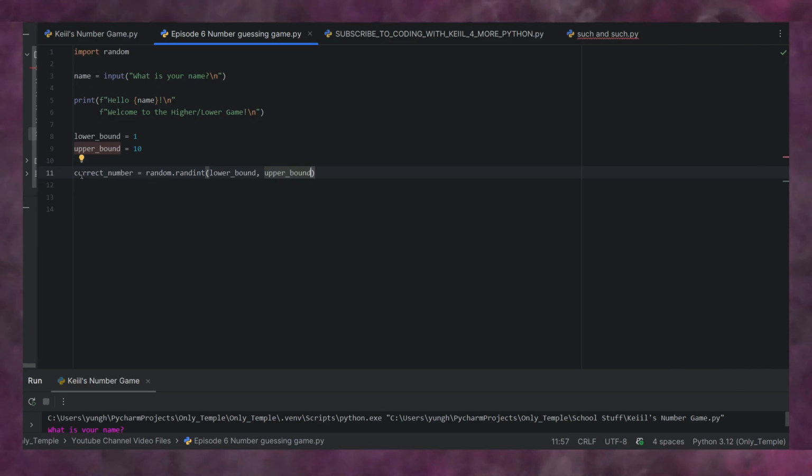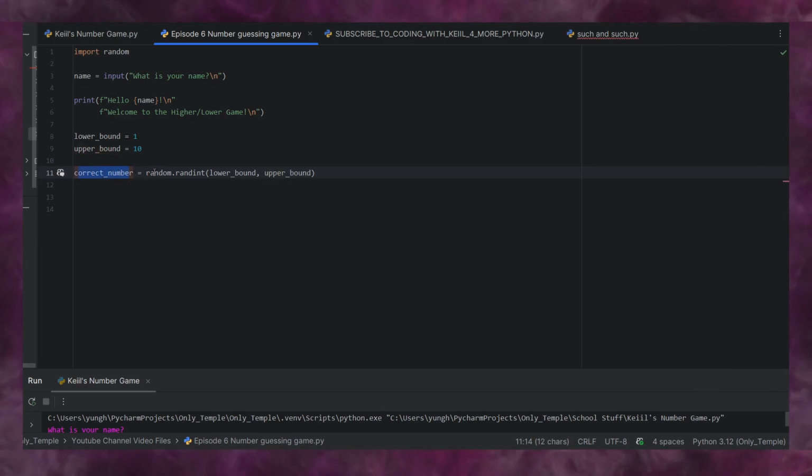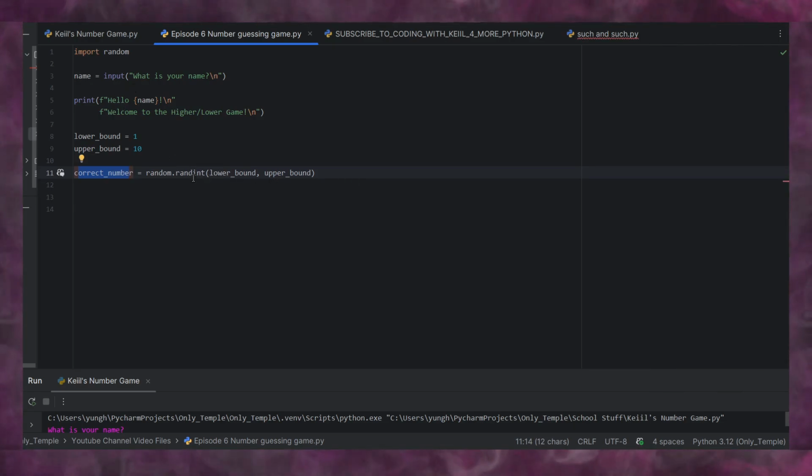And so what this is saying is the correct number is going to be equal to random.randint lower bound upper bound. So let's break this down into parts real fast.